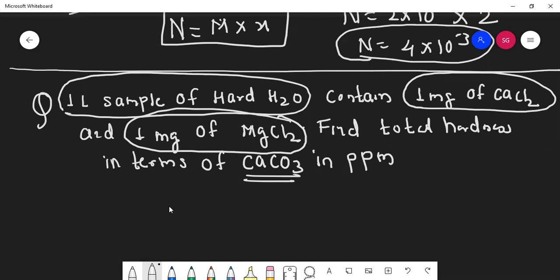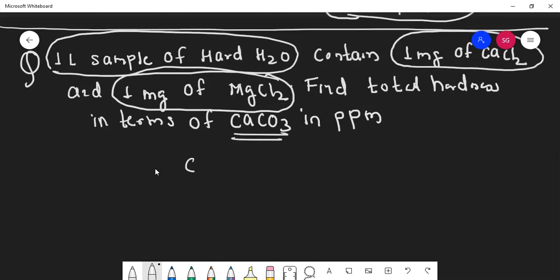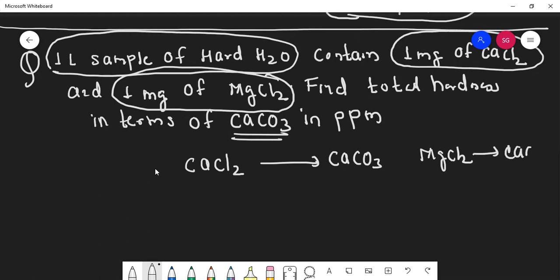Equivalence formula means what? First I'll use it for calcium chloride. Somehow this calcium chloride has been converted into calcium carbonate, but I don't know the reaction. And then magnesium chloride is converted into calcium carbonate. Some of the students will wonder how magnesium can be converted into calcium carbonate.